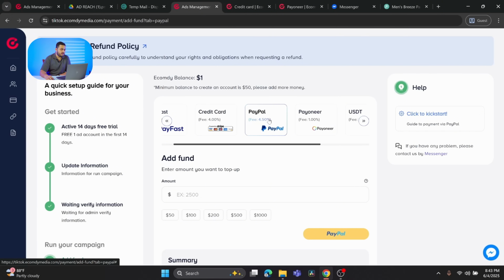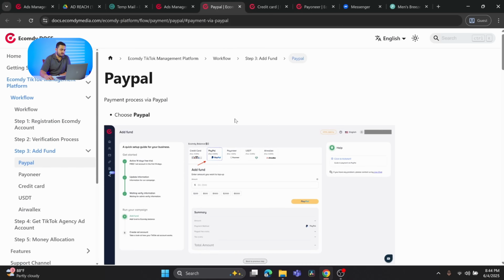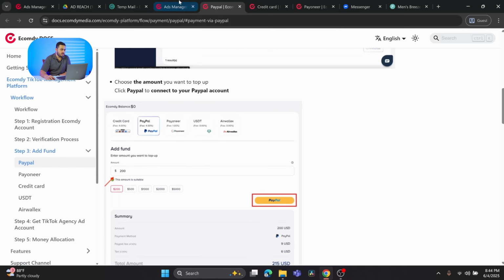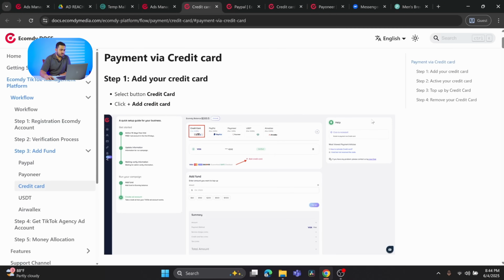In terms of how you can use these payment methods for topping up your account, here's the simple doc. You can read it, and the whole process is available. But right now what I will walk you through is the process with the credit card only. Once you click start, you will be redirected to our doc where all of the options are available. I will guide you through the process.